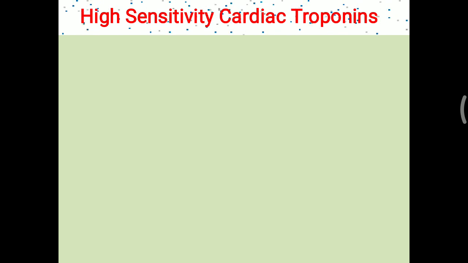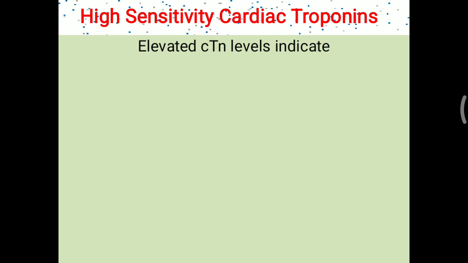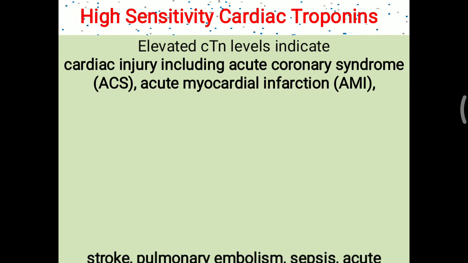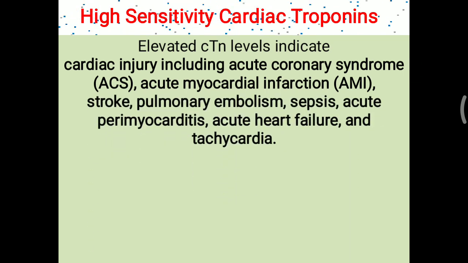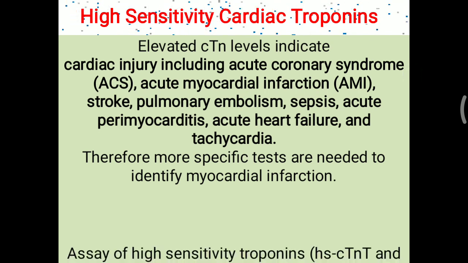Now, apart from that, there is a further variant, that is high sensitivity cardiac troponin. We have seen that elevated troponin I levels indicate cardiac injury, including acute coronary syndrome, ACS, acute myocardial infarction, that is AMI, stroke, pulmonary embolism, sepsis, acute perimyocarditis, acute heart failure, and tachycardia. In all these conditions, there is a chance of elevated cardiac troponin. Therefore, more specific tests are needed to identify myocardial infarction.